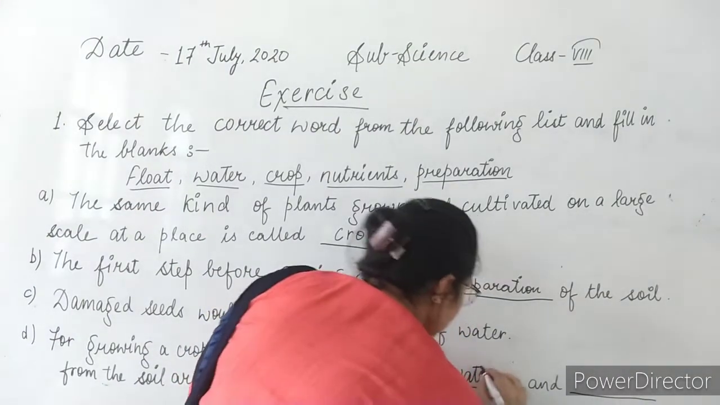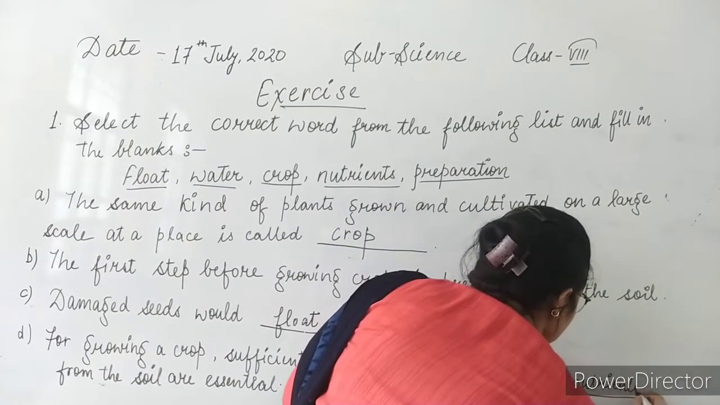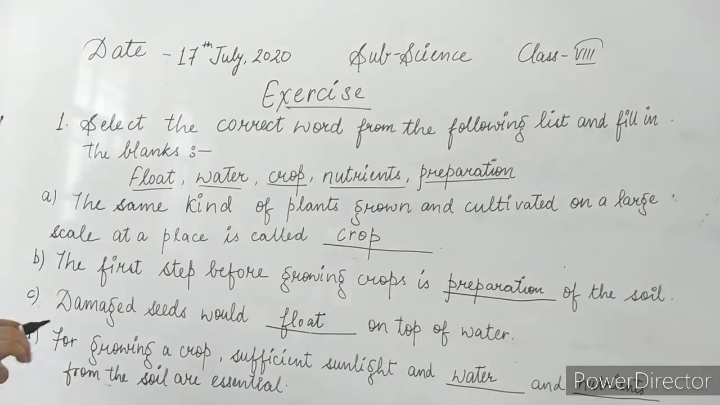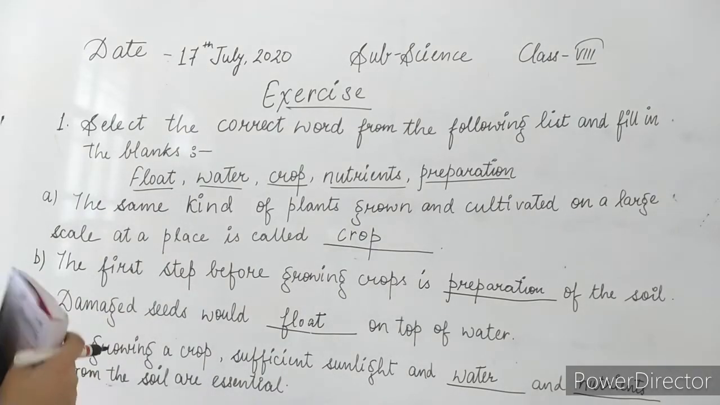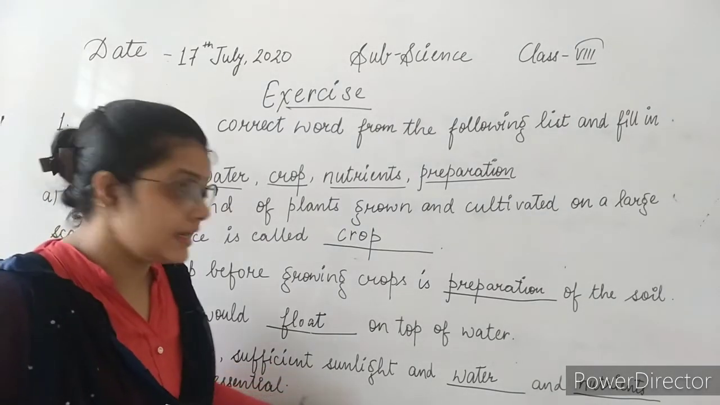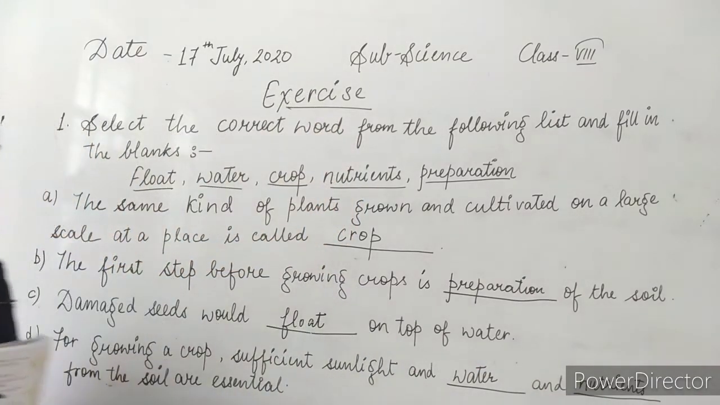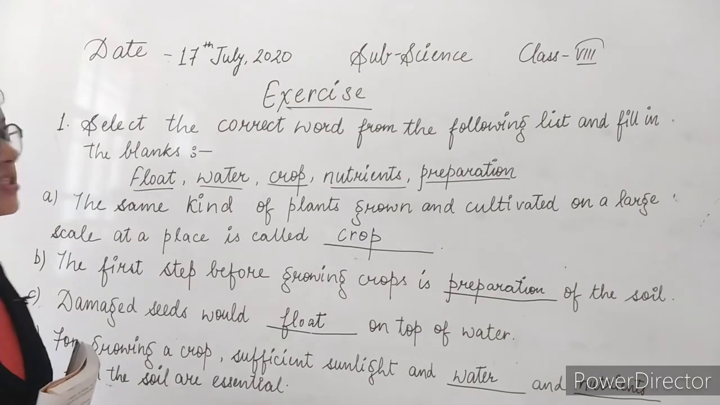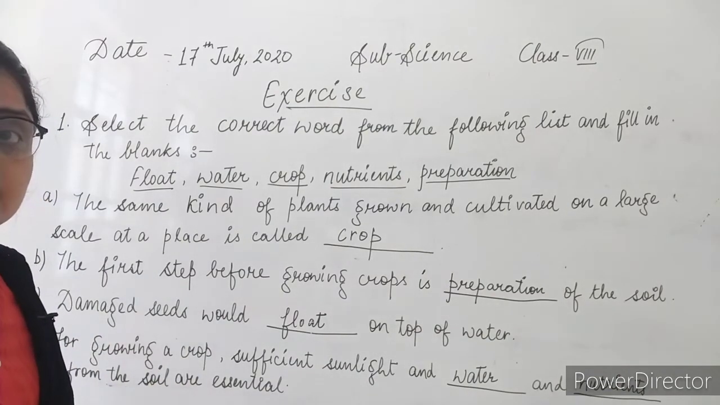Water and nutrients, we want from the soil for the growing of the crop. Including sufficient sunlight, water as well as nutrients from the soil are very much essential for the growing of crops. This is your first question of the exercise portion. Moving towards the second one.